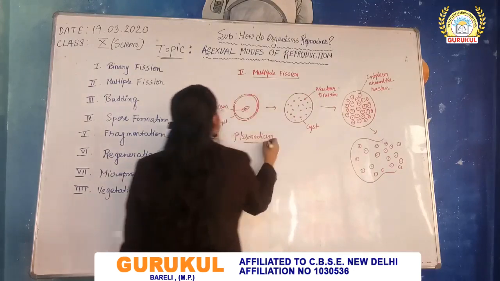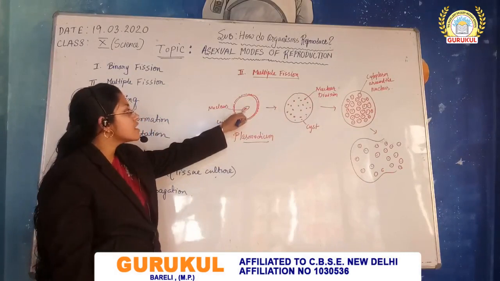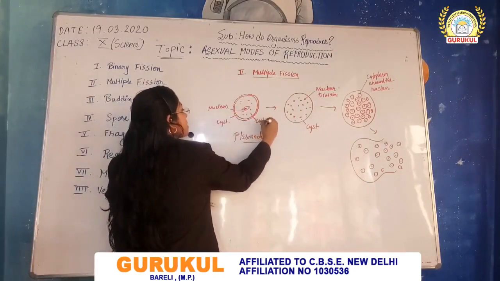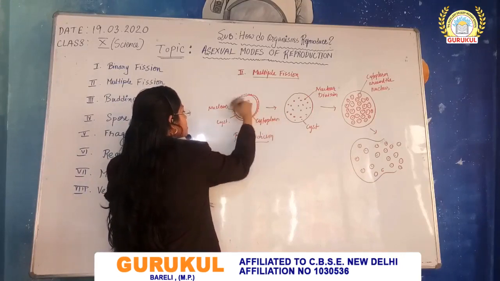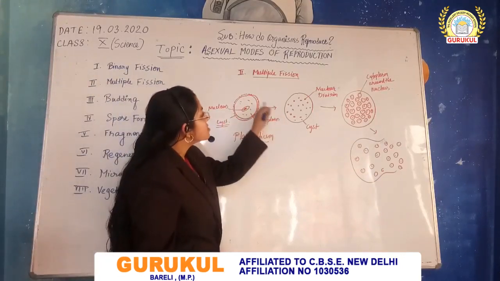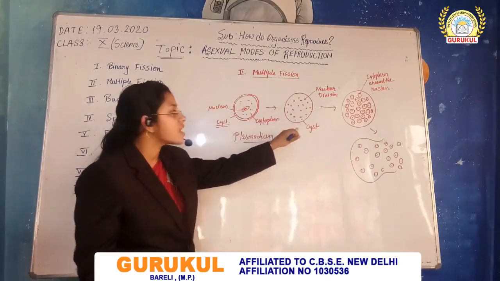Once again, plasmodium. This is the nucleus. This part is the cytoplasm, and it is coated inside a cyst. Inside the cyst, the nucleus divides first innumerable number of times.